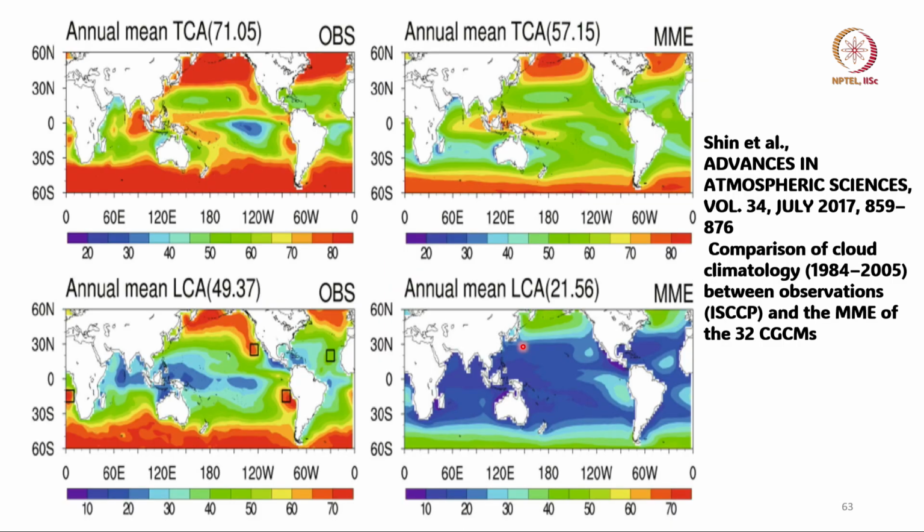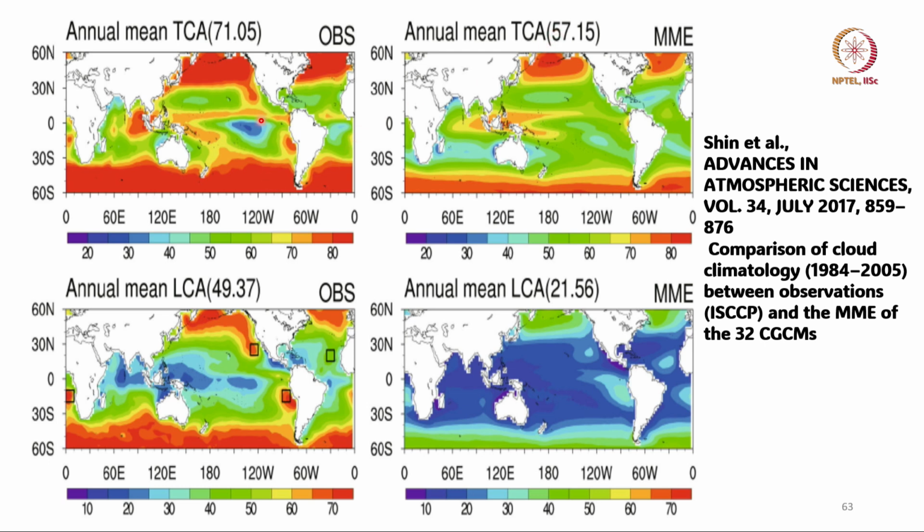Okay. Now, here is a close up of comparison between 32 general grid models, and we are comparing only the clouds over oceans, because the oceans form 70% of the globe. We have to get everything right over ocean. You can see that on the left, observation shows that annual mean cloudiness, total cloud amount, is 71%, while the multi-model ensemble of 32 climate models shows it is 57%.